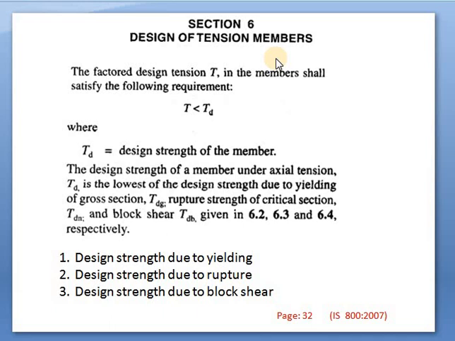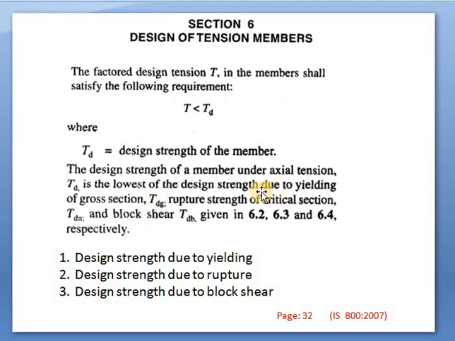Again, while finding out the design strength, that is TD, this TD depends upon three criteria. I have already written them separately also. The design strength of the member under axial tension, TD, is the lowest of the design strength due to yielding of gross section, TDG, rupture strength of critical section, TDN, and block shear, TDB.